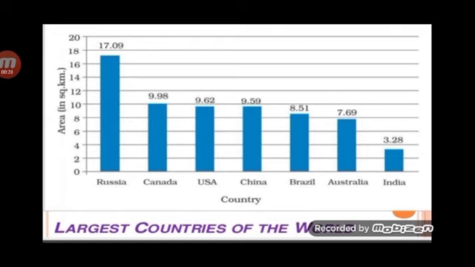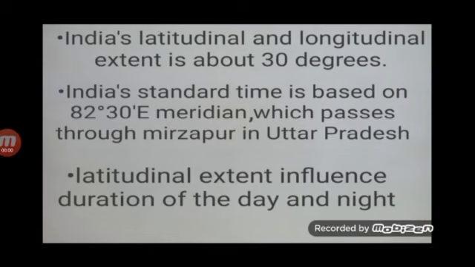These countries have more land mass than India. India has 3.28 million square kilometer of land mass. India's latitudinal and longitudinal extent is about 30 degree.